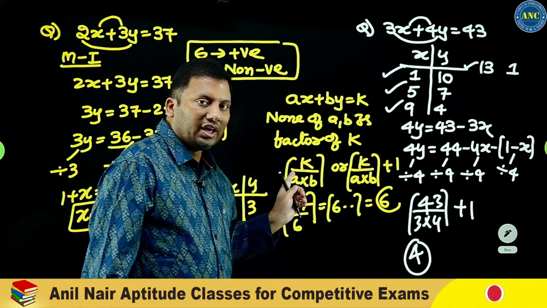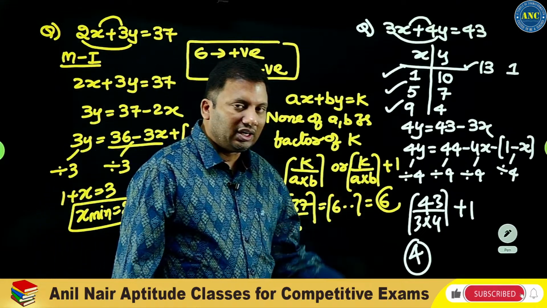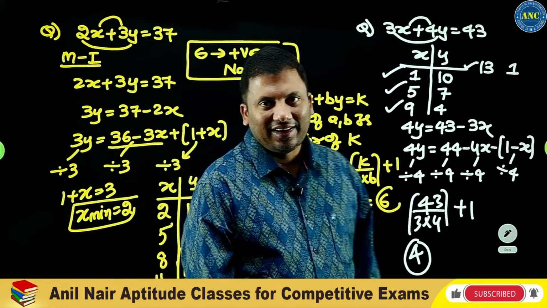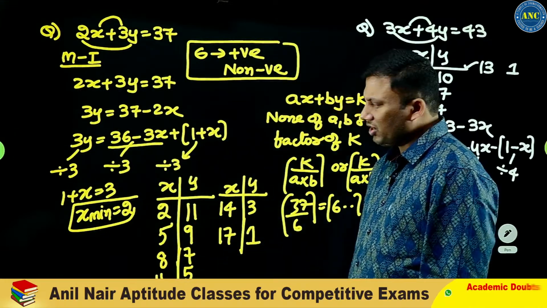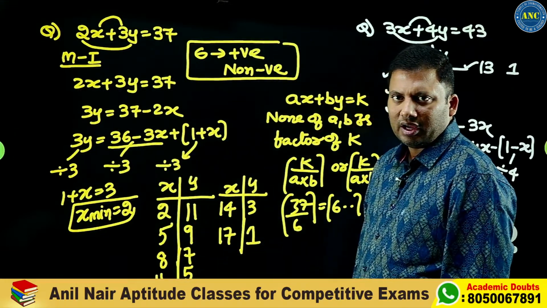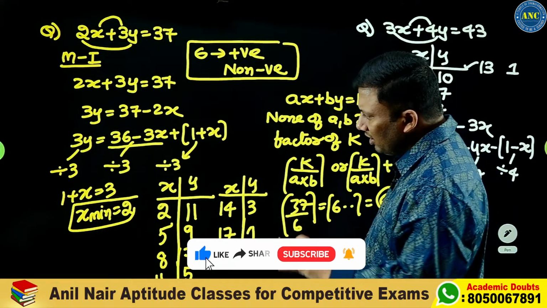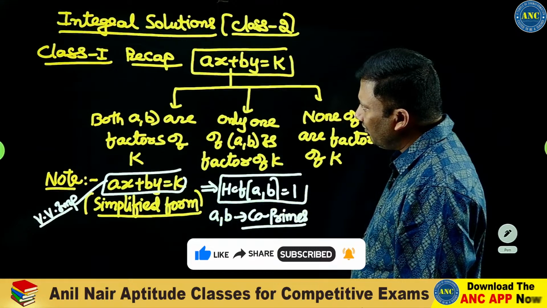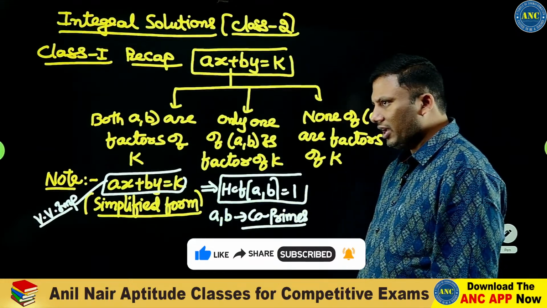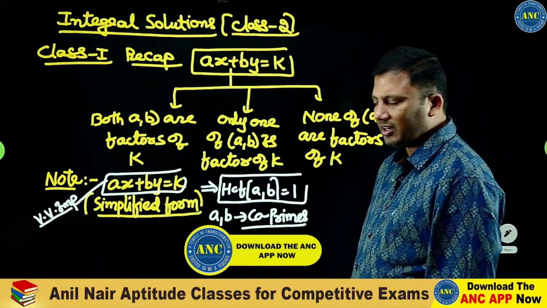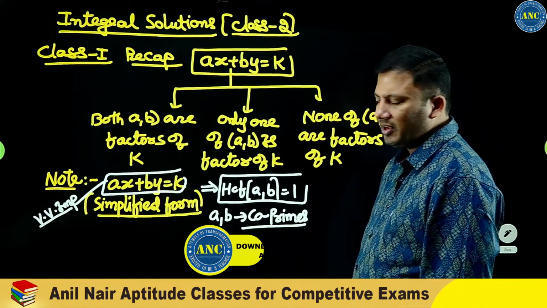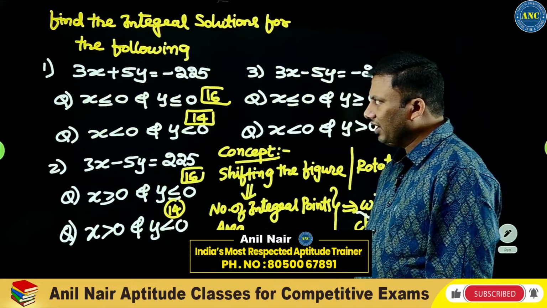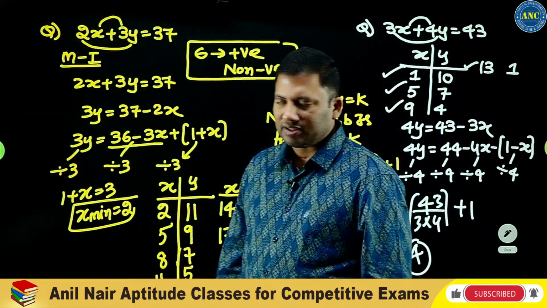Here we got k by a into b, here we got k by a into b plus 1. I hope the concept is extremely clear to you. Idea is very much clear, right sir? Linear equation, every possible model: both a comma b are factors of right hand side, one of them is a factor of right hand side, none of them is a factor of right hand side. Every case we discussed. I hope the concept is clear.